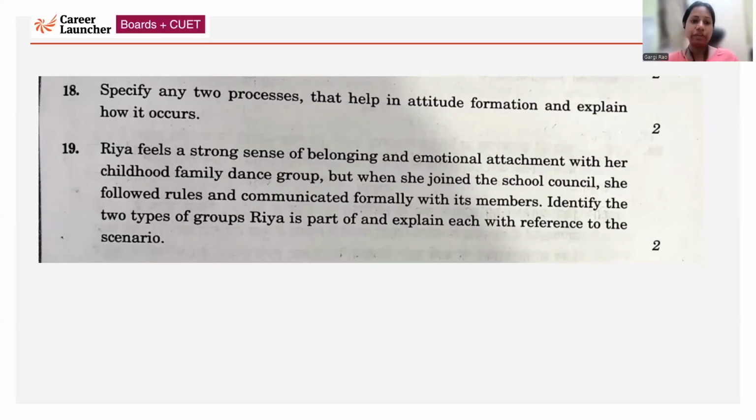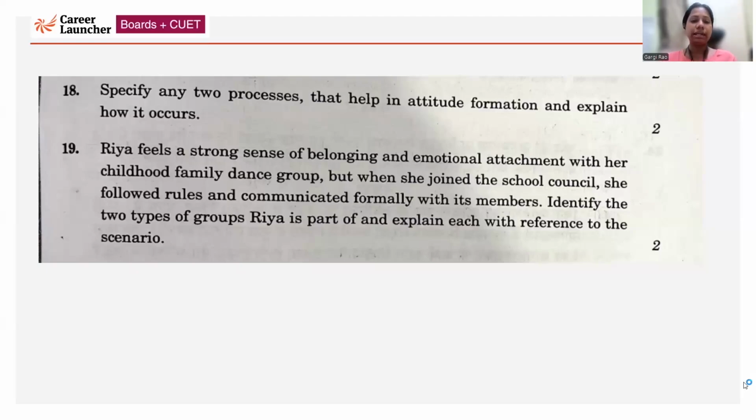Question number 19. Priya feels a strong sense of belonging and emotional attachment with her childhood family dance group, but when she joined the school council, she followed rules and communicated formally with its members. Now, there are two things Priya is doing. She's associated with two groups. The first group is basically an informal group. Why? Because there are no scheduled meetings. It is not something she's doing systematically in an organized way. Whereas when she joined the school council, she is following all the rules and regulations. There are norms which she's following. So it's a part of a formal group.